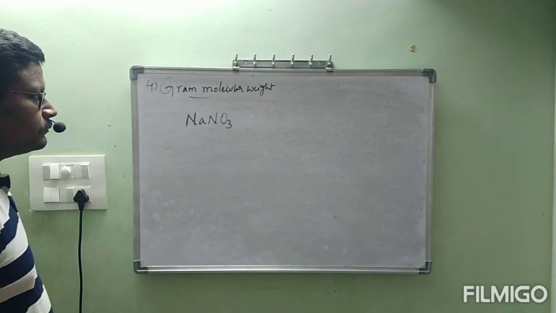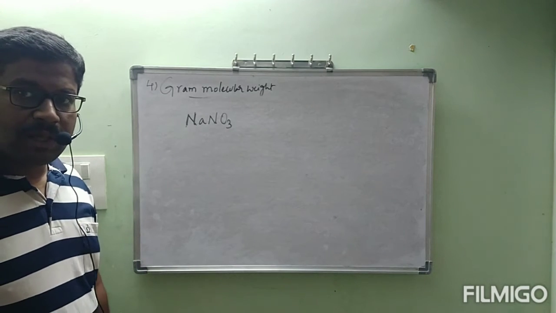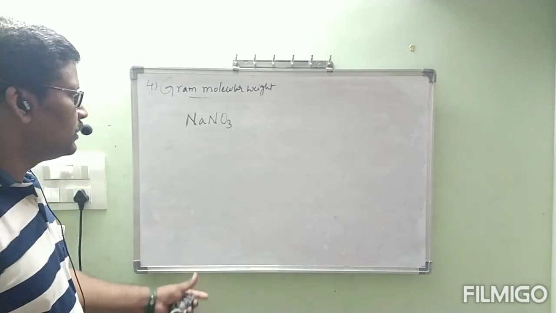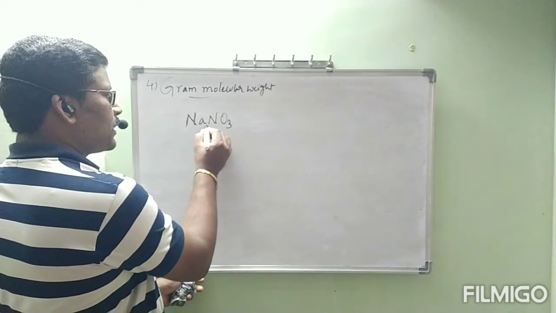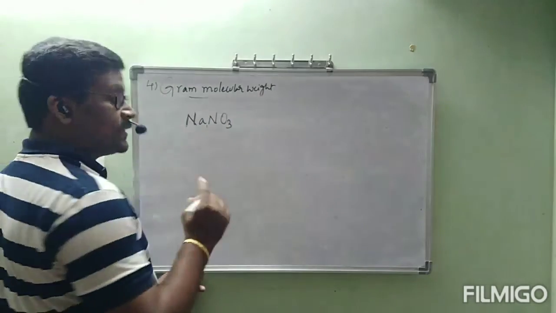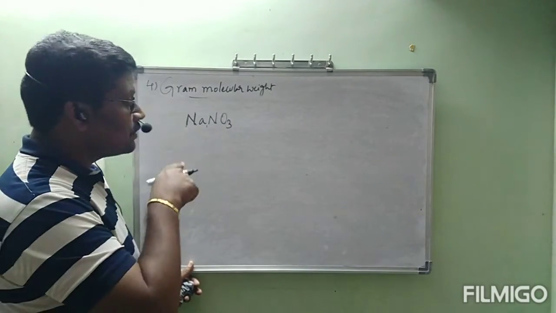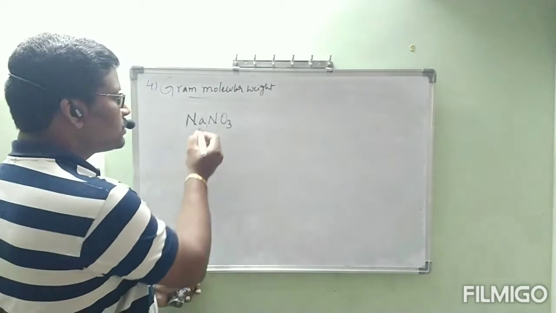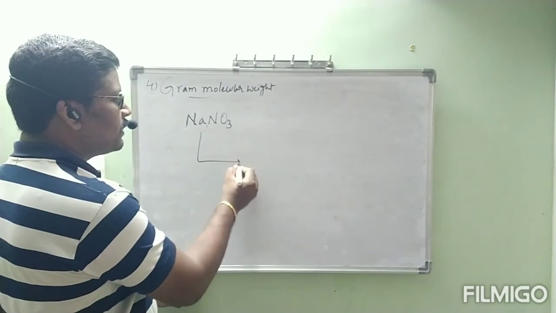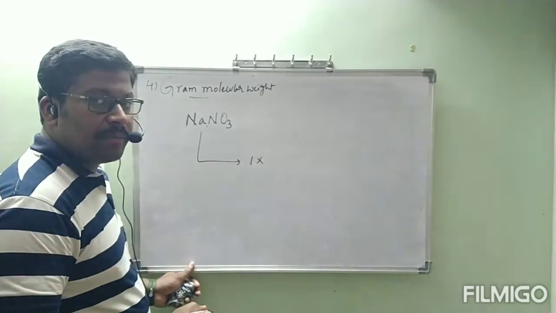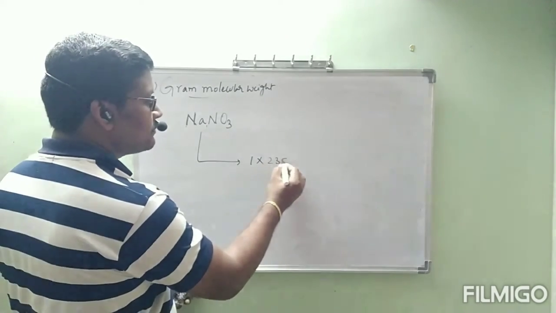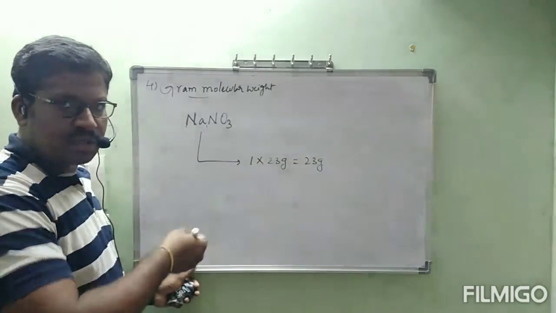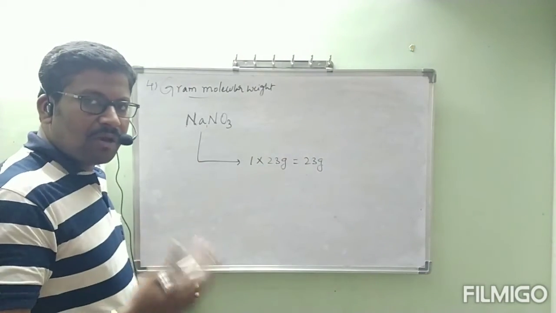NaNO3, sodium nitrate. Here it contains three elements: sodium, nitrogen, oxygen. Under sodium, what is the number we have? 1. 1 into gram atomic weight of sodium, 23 grams, is equal to 23 grams. Once you check the table column, it will be okay. But you have to be habituated.